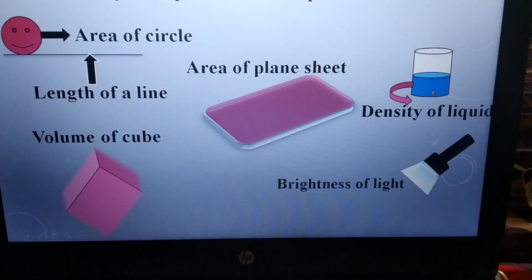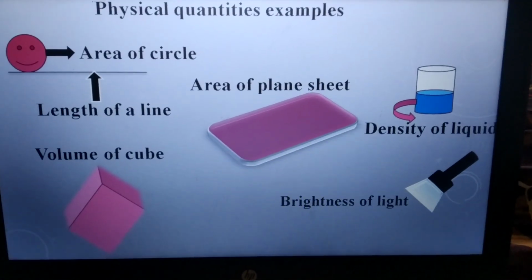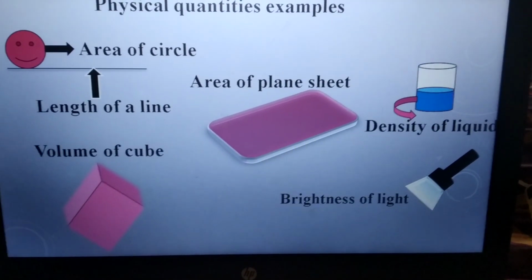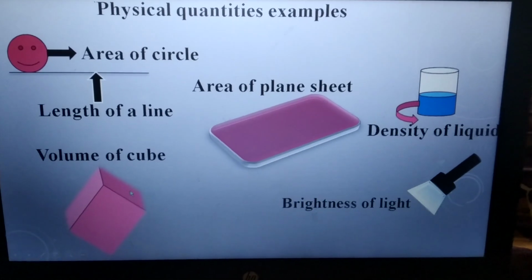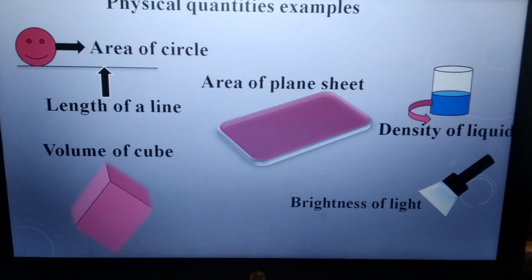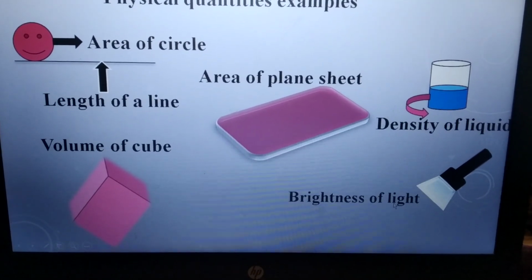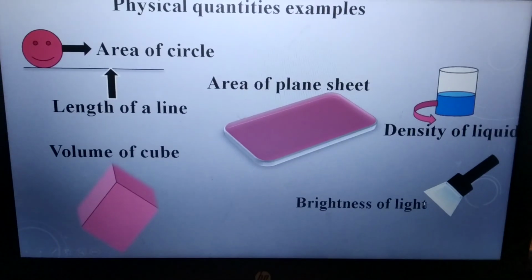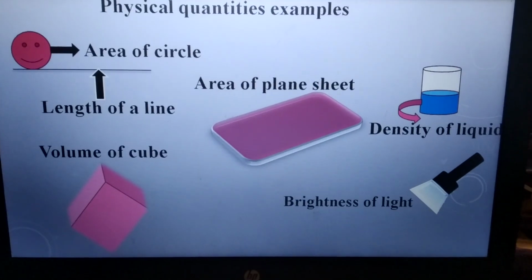Similarly, the density of a liquid is a physical quantity, because density can be measured by the formula D is equal to m upon v. The volume of a cube is given by the mathematical formulation V is equal to a cube, so it is a physical quantity. If I talk about the brightness of light, that shows a characteristic of light, so this is a physical quantity, and brightness of light is given by the luminous intensity.